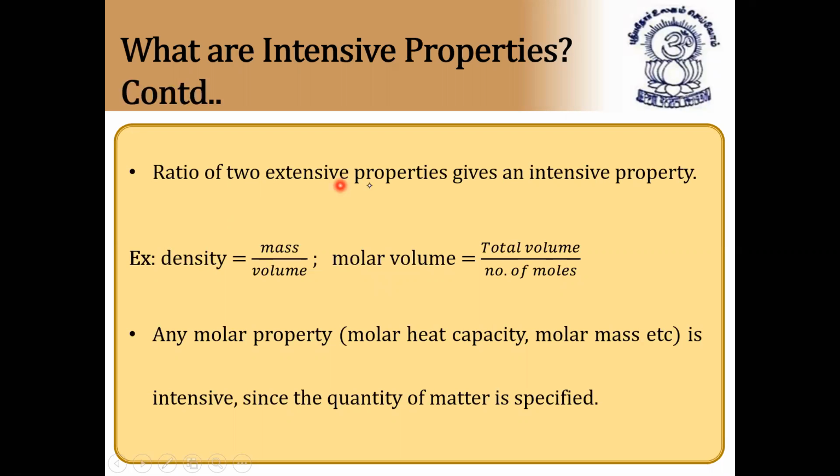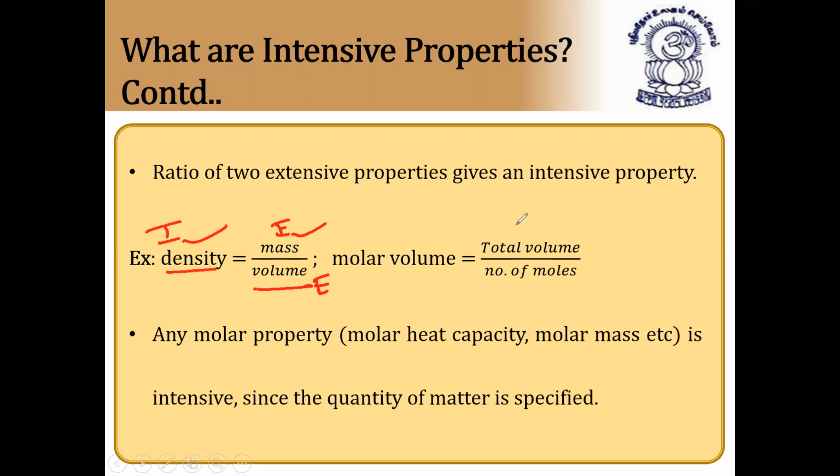So the ratio of two extensive properties gives an intensive property, very, very important. If you divide two extensive properties, it will give you an intensive property. Example, density is equal to mass by volume. Mass is an extensive property, volume is also an extensive property. So density is an intensive property. So intensive, extensive, and extensive. If you divide two extensive properties, you will get an intensive property.